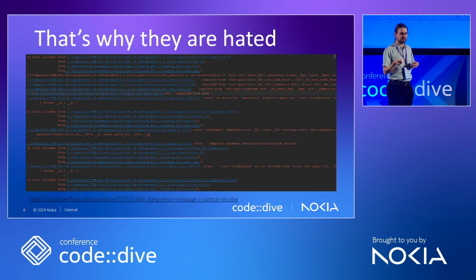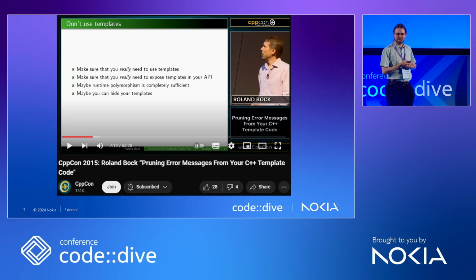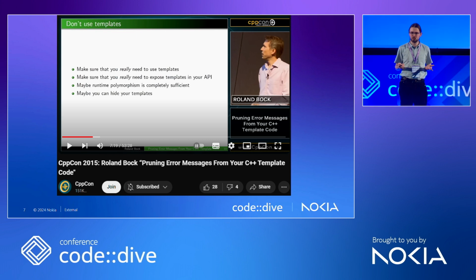They are so hated that there were even talks on how to get rid of those errors. And the takeaway was to avoid using them like fire and just not use templates at all, use other stuff, just forget about it. For me, that is ridiculous, because they provide such great functionality that is gate-kept behind error messages that are frankly unreadable.